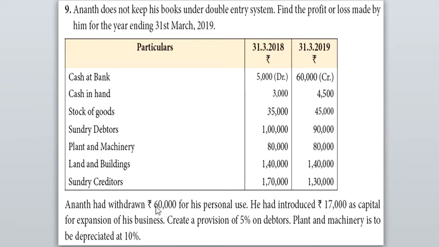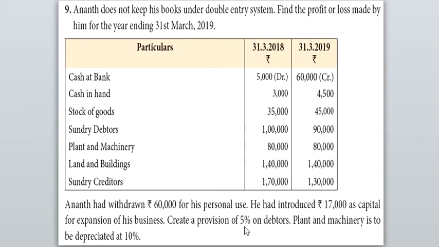Anand had withdrawn rupees 60,000 for his personal use, which is nothing but our drawings. He had introduced rupees 17,000 as capital for expansion of his business, which is nothing but additional capital. And they have also given some adjustments.